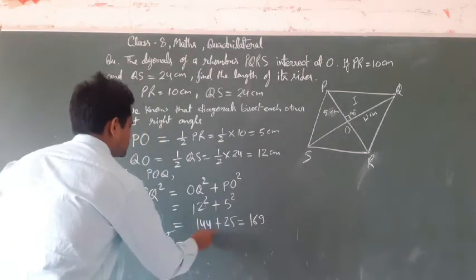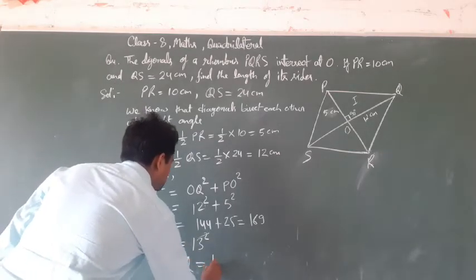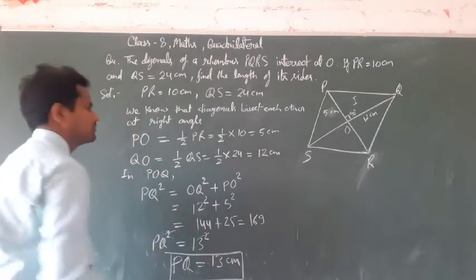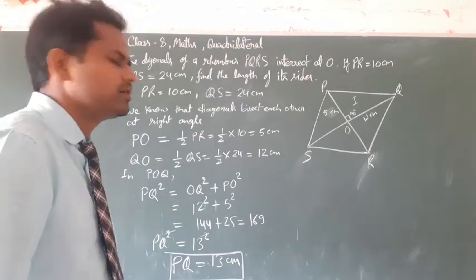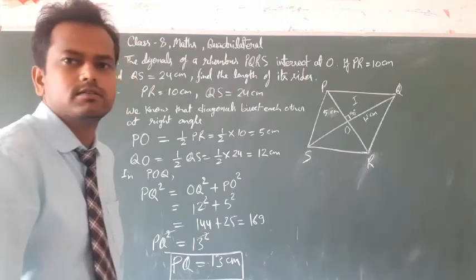So square and square will be cancelled out. Then we get PQ equal to 13 centimeters. So we can say that the sides of the rhombus will be equal to 13 centimeters. That is your final answer.